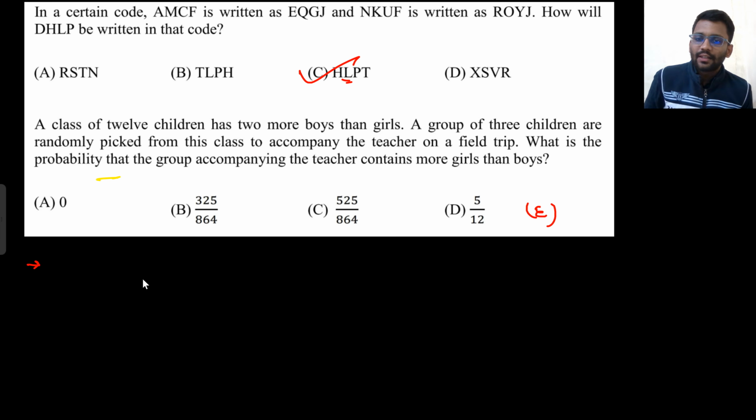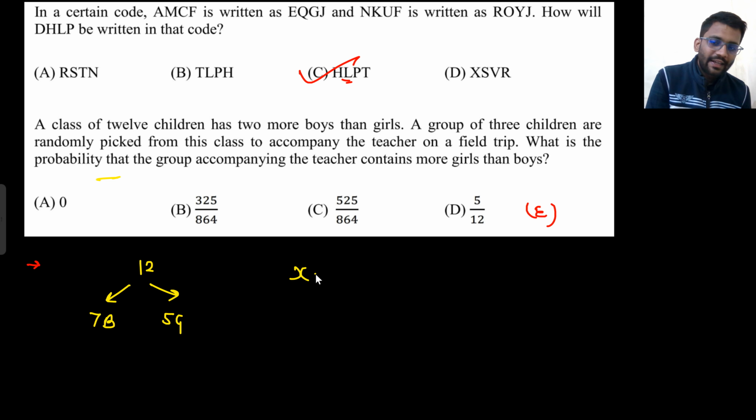In a class there are 12 children, with 2 more boys than girls. So 12 are there, and 2 more boys than girls. That means it has to be 7 boys and 5 girls. Or you can think that girls are X, so boys will be X plus 2, and that equals 12. So X will be 5. That means girls are 5 and boys are 7. So 7 boys and 5 girls.